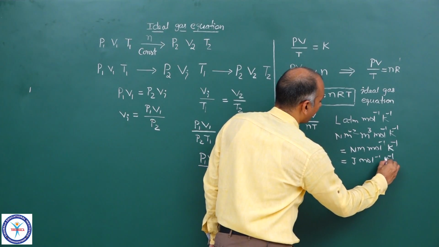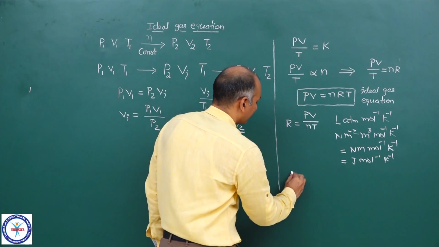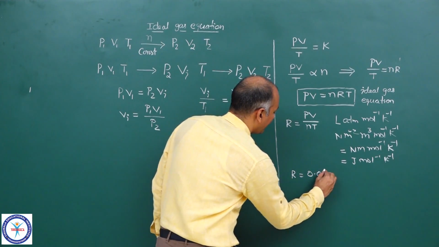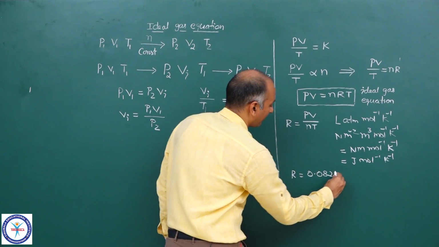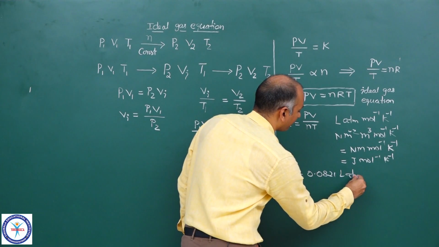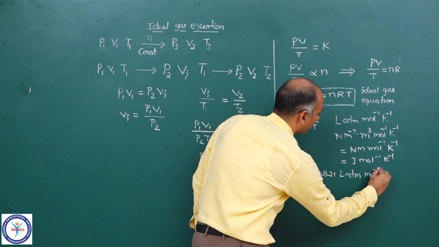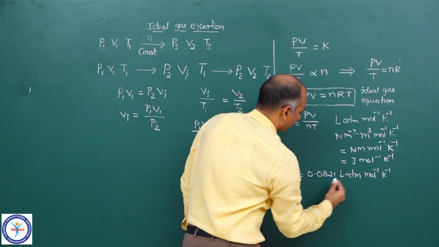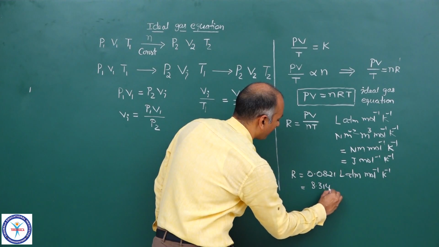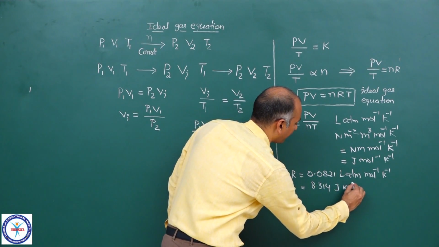And if you come to the actual value of that R, it is 0.0821 liter atmosphere per mole per Kelvin, and it is 8.314 joules per mole per Kelvin.